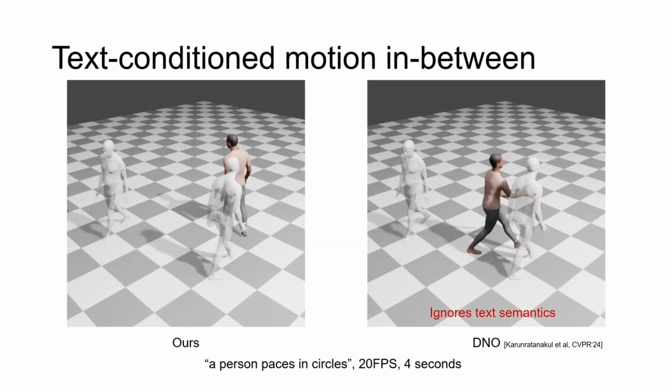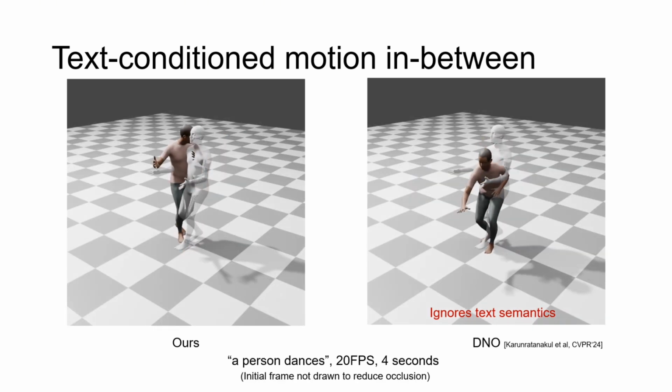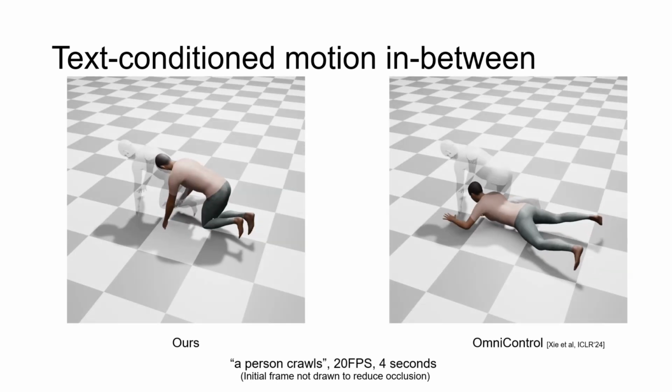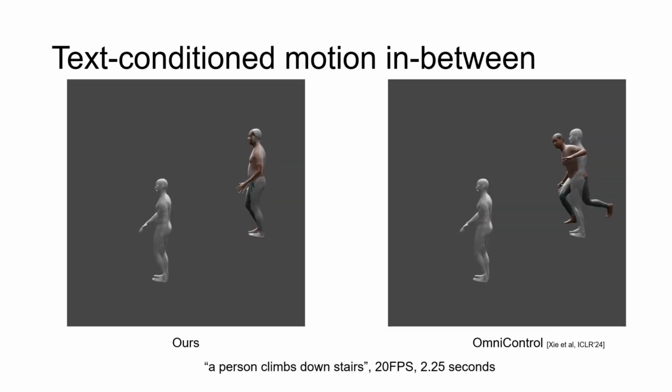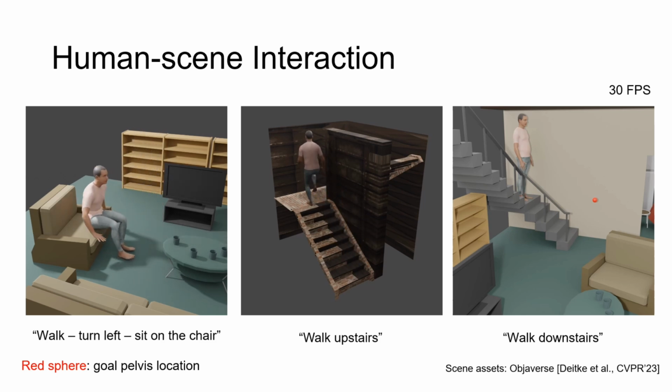In the text-conditioned motion in-between task, our method generates high-quality motion sequences that accurately achieve the goal keyframe body while maintaining alignment with the text prompt semantics, outperforming baseline methods. Furthermore, we show that scene context can be integrated into our optimization-based control framework to synthesize human-scene interactions.